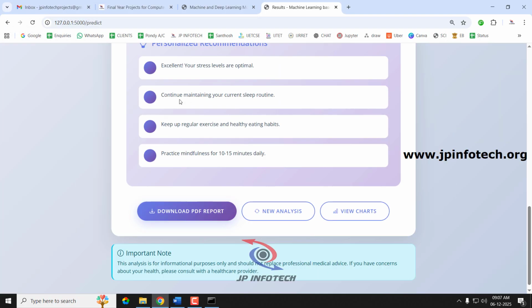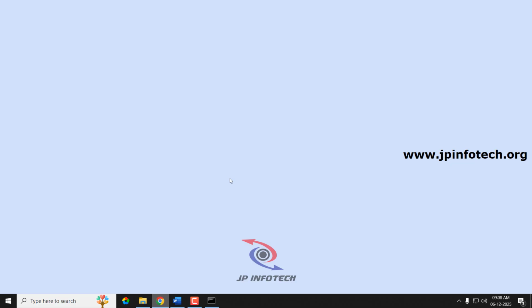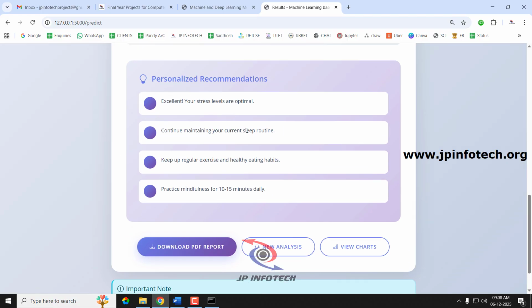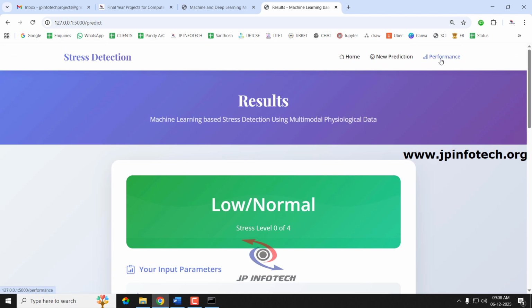So I have shown you 5 different cases. All these things have been exported here, which shows the various stress levels from 0, 1, 2, 3, 4, and also the personalized recommendation for this. So you can check with all other cases that are available in the data set of train or test, and you can show various results. So now let us move to the next one, that is the performance analysis.